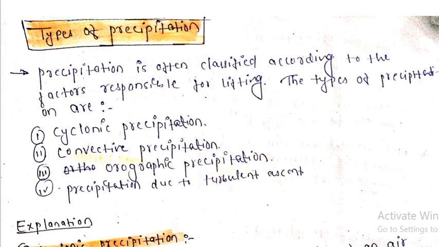According to the factor responsible for the lifting, precipitation is classified into 4 types, right. As you can see: cyclonic precipitation, convective precipitation, orographic precipitation, and precipitation due to turbulent ascent. We will understand this in very easy language, so that you can understand the concept very clearly. And my dear friends, please understand this concept very clearly, because a lot of objective questions are going to be asked from these types.